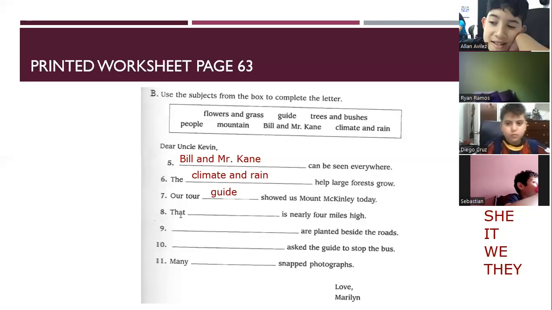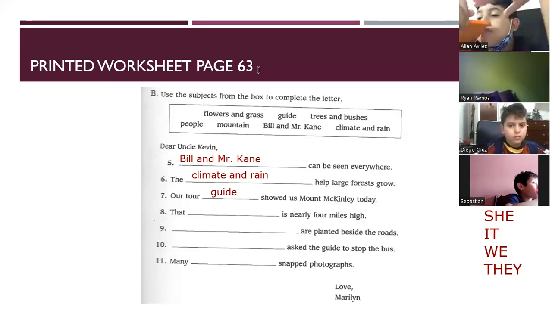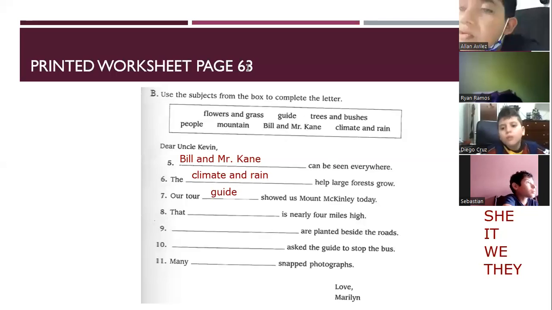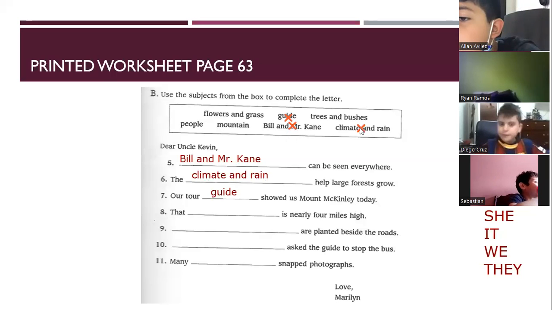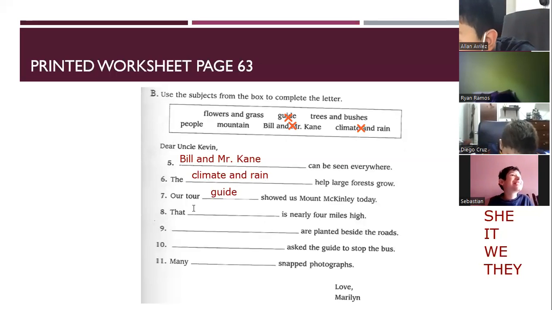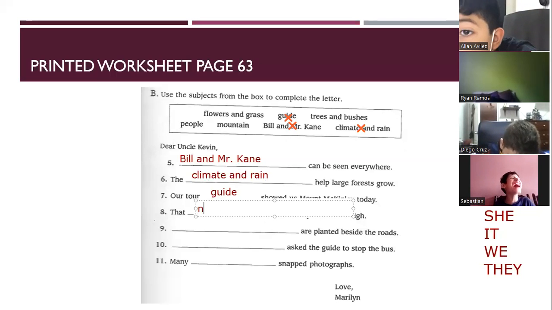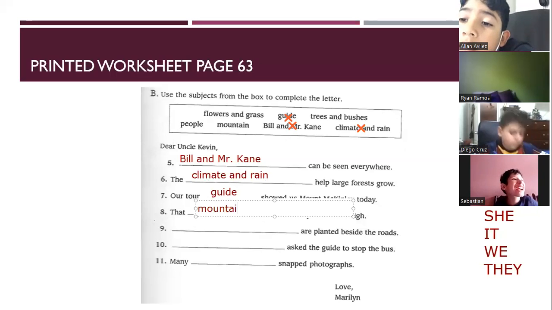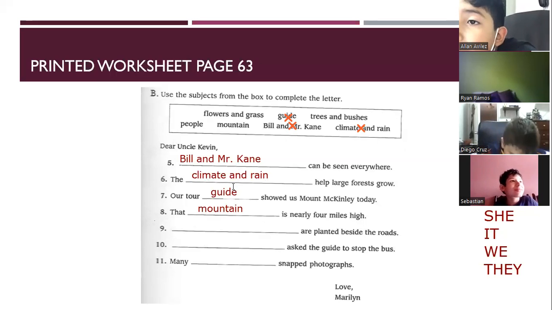Watch the screen. Flowers and grass. Nearly 4 miles high. So we already use mountain. That mountain is nearly 4 miles high. Yeah, mountains are high. That mountain is nearly 4 miles high.